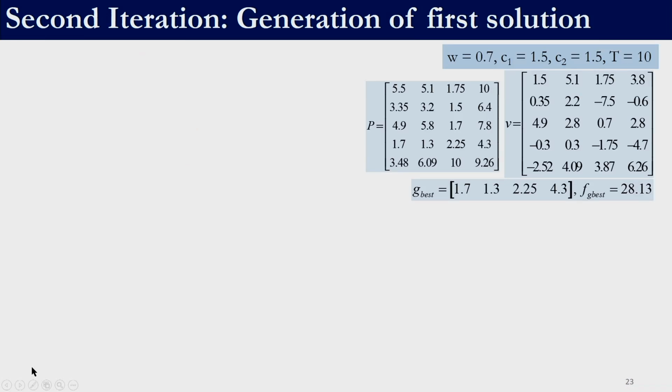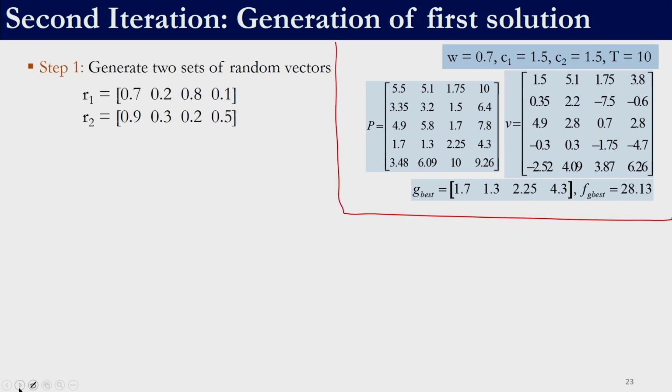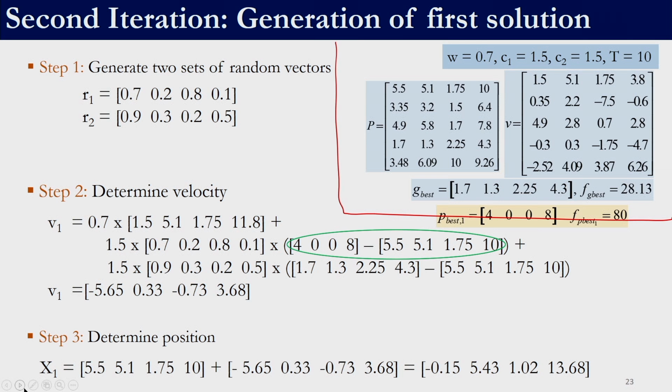So for the second iteration, the same values whatever you have seen previously have been given over here. So if we perform the second iteration, here you will be able to see in the first iteration this term was cancelling out, right. P best minus xi was cancelling out, right. But in the second iteration, now we have the personal best to be different, right. The personal best is 4008 and the solution is 5.5, 5.1, 1.7, 10, right. So this term does not always go to 0, only in the first iteration it goes to 0, right. So we find the velocity, we find the new position.